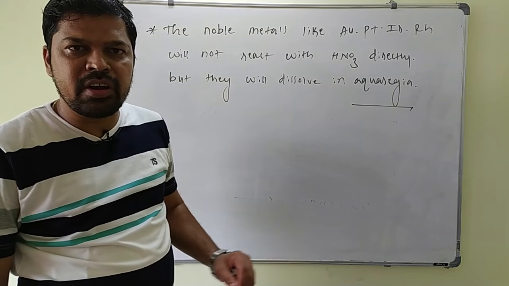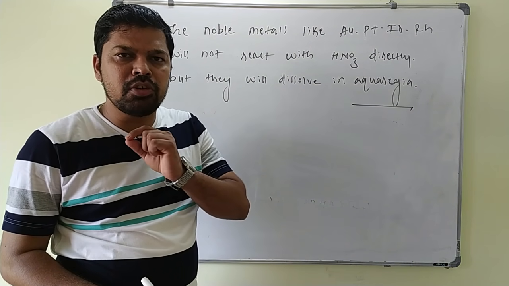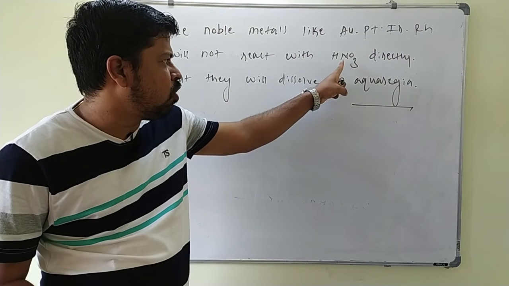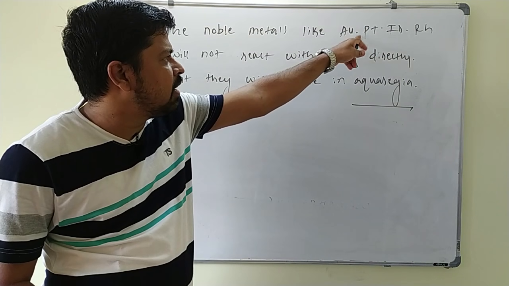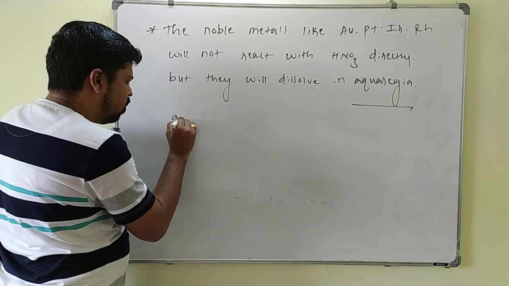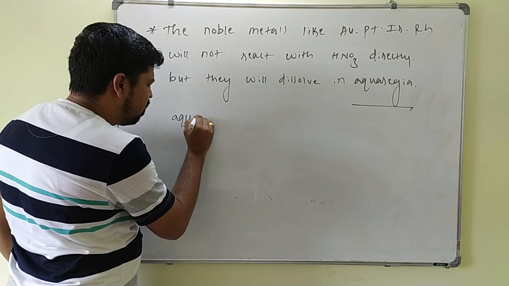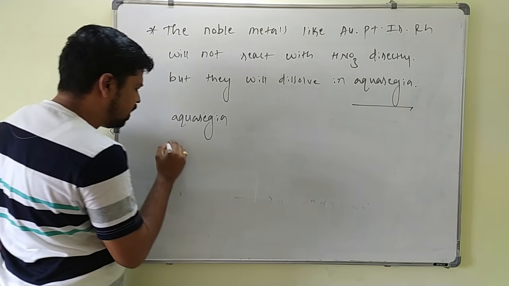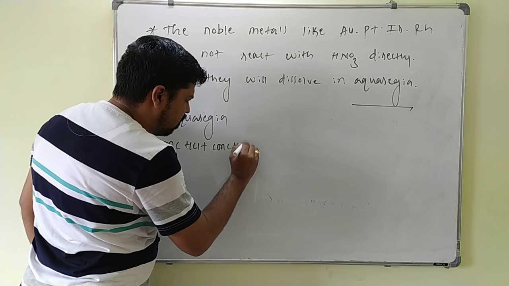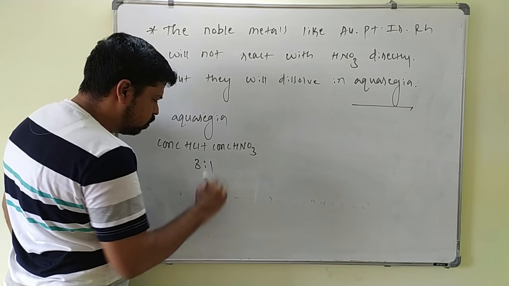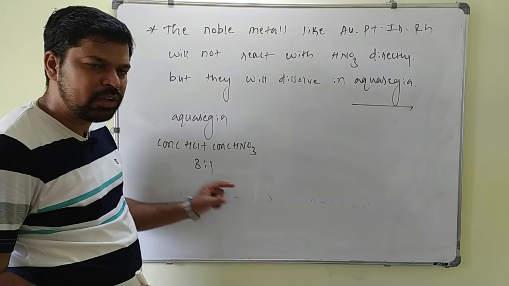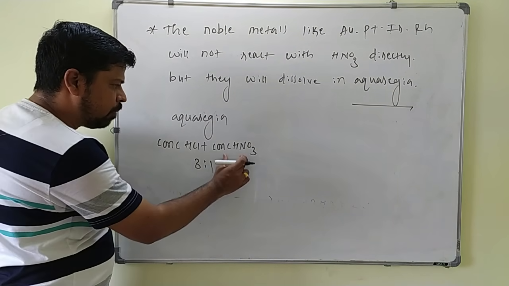HNO3, being a strong acid and strong oxidizing agent, will attack almost all metals except these noble metals. These noble metals are not acted upon by concentrated HNO3 directly, but they will react with aqua regia. Aqua regia is nothing but a mixture of concentrated HCl plus concentrated HNO3 in a 3:1 ratio, that is 3 parts of HCl and 1 part of HNO3.